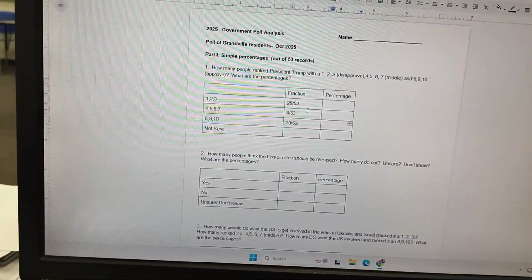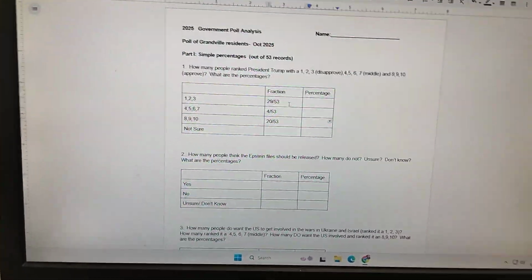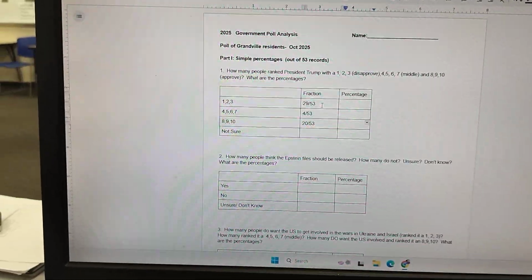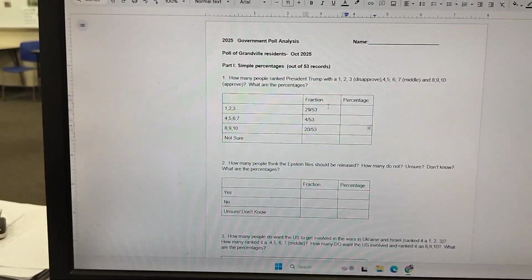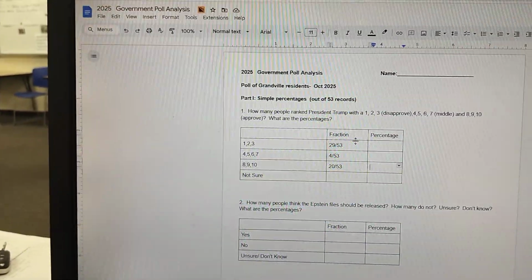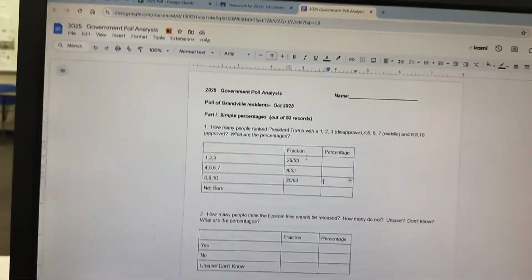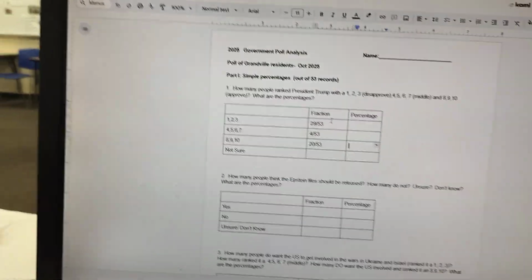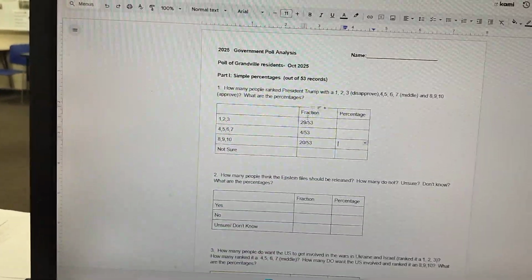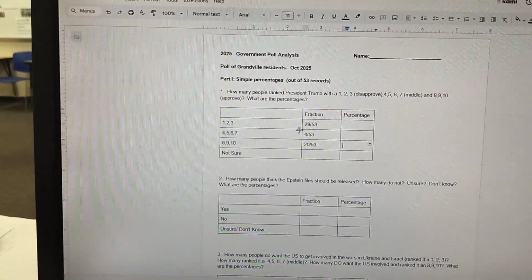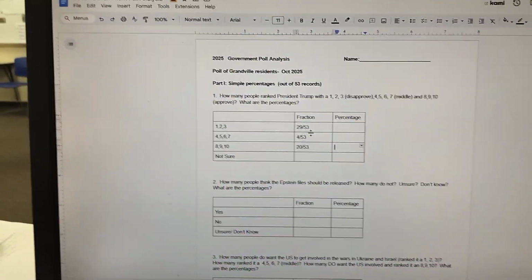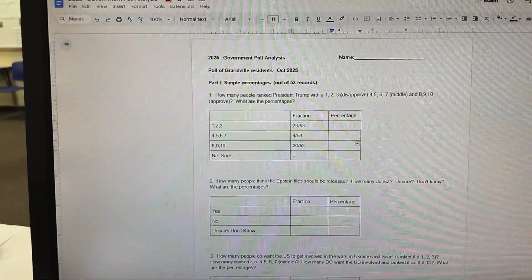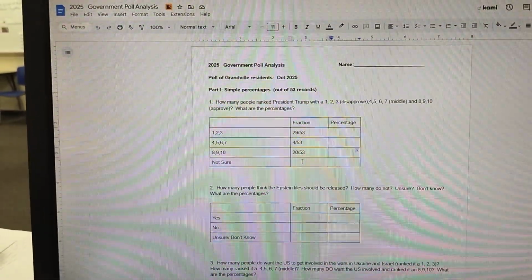And again, President Trump, we'll learn this a little bit later, or we probably already know it. People either love him or hate him. He's definitely a provocative figure. In fact, he enjoys, I think, making people hate him. He also enjoys the adoration of people who like him. And so this is not surprising in my opinion as well. But then I'd calculate the percentages, and then I also would figure out not sure.